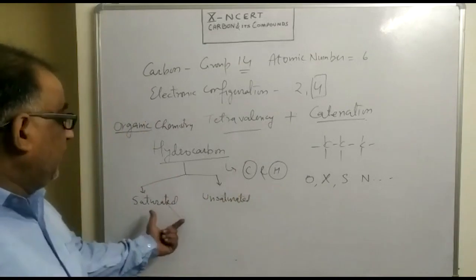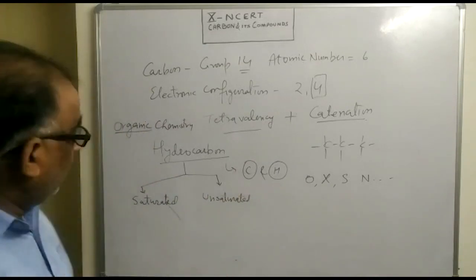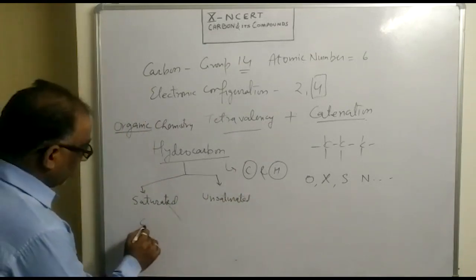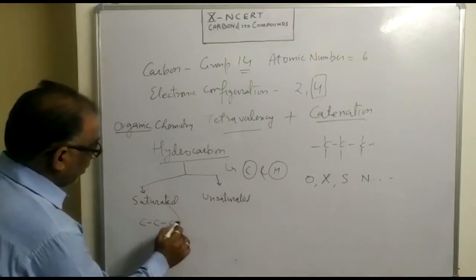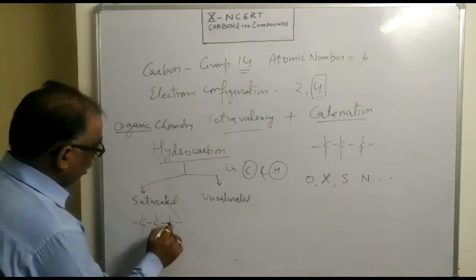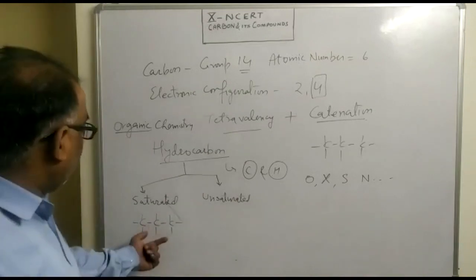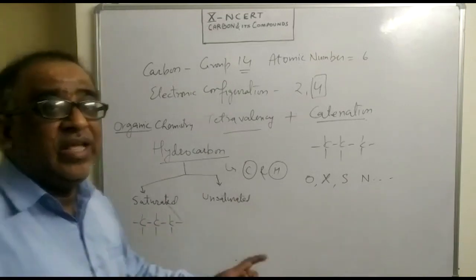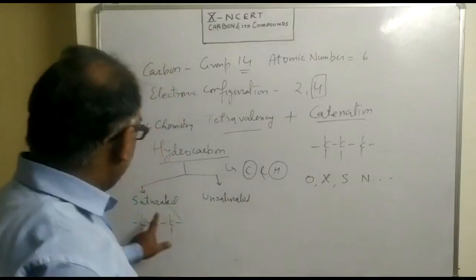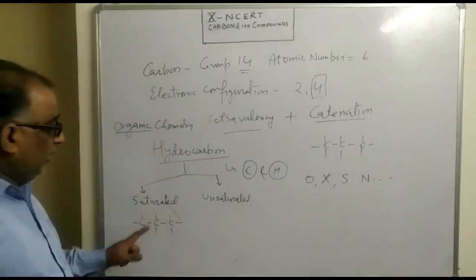What is the difference between the saturated and unsaturated hydrocarbon? Saturated hydrocarbons are those hydrocarbons wherein carbon atom has got only single bond with other carbon. जहां पर कार्बन की दूसरे कार्बन के साथ केवल एक सिंगल बॉन्ड रहती है, उसे हम सैचुरेटेड हाइड्रोकार्बन का नाम देते हैं.